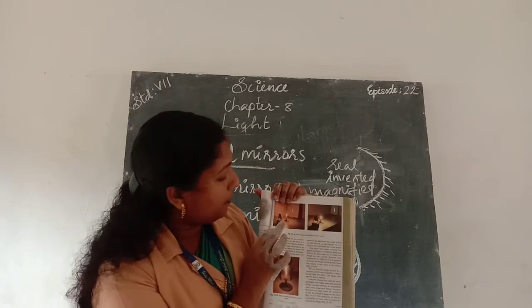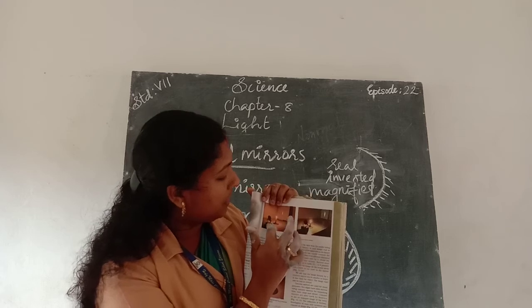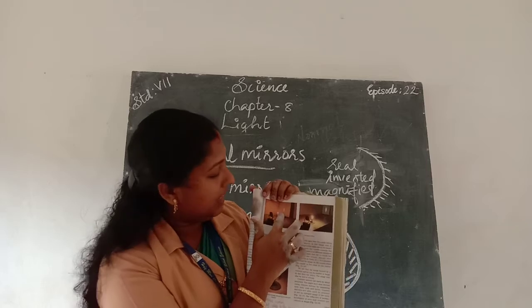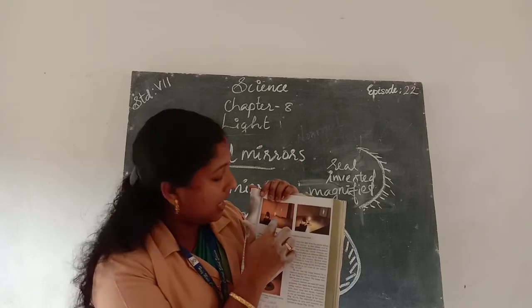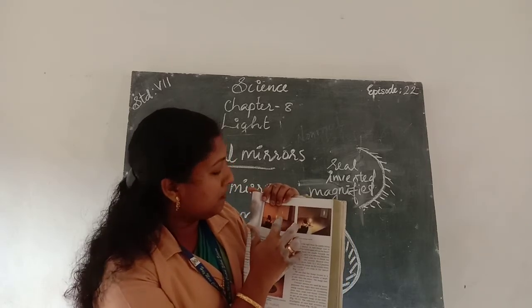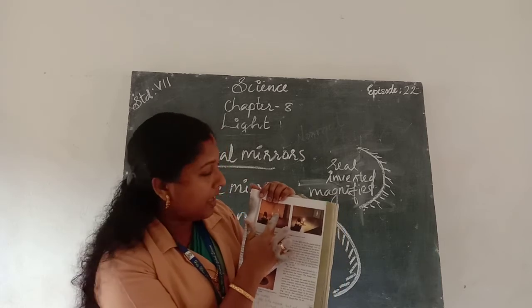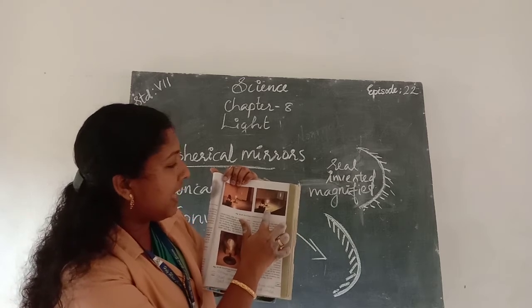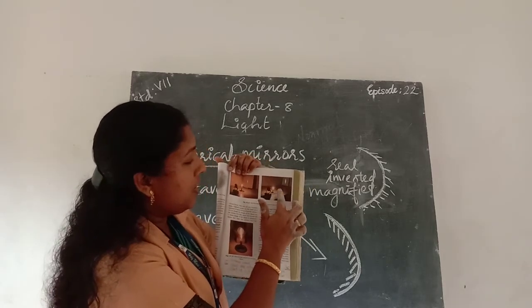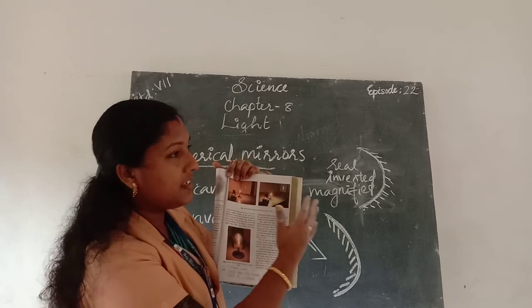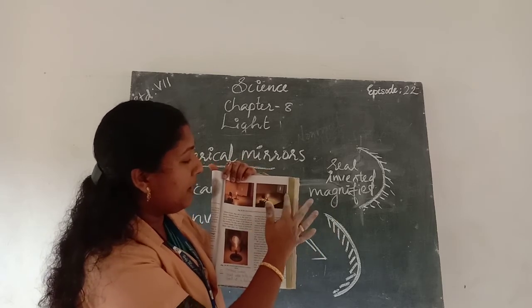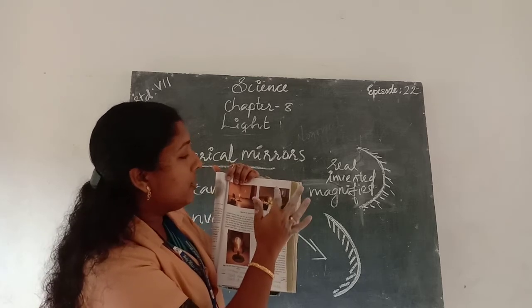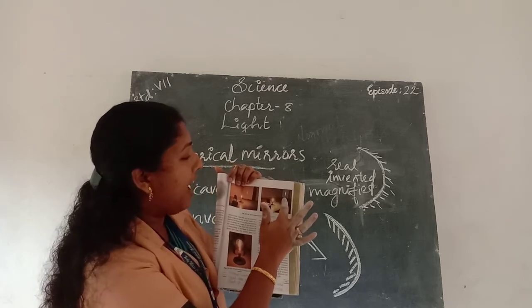If the image formed by the concave mirror is real, then it is inverted, and it is magnified. It is a big image. Here also we can see that if the distance between the image and the object is increased, then the image becomes real, inverted and magnified.